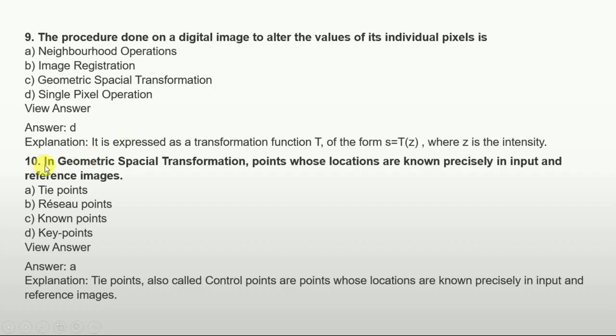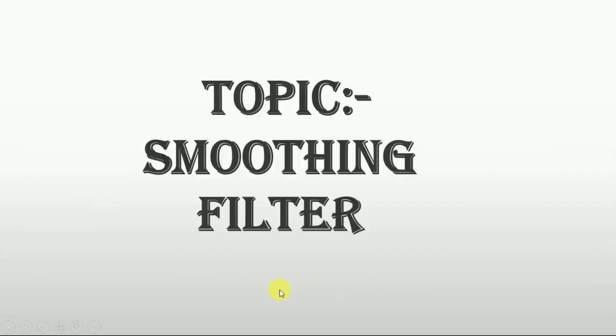And the next question: in geometric spatial transformation, points whose locations are known precisely in the input and reference image are: option A, tie points, option B, ratio points, option C, unknown points, option D, key points. So the answer is option A, that is tie points. Tie points are also called control points. These are the points whose locations are known precisely in an input and reference image.